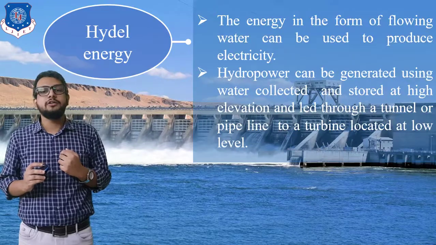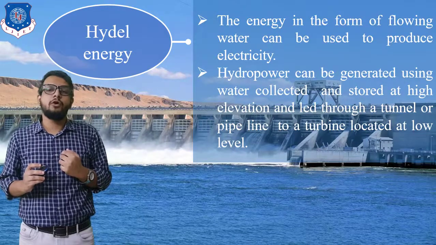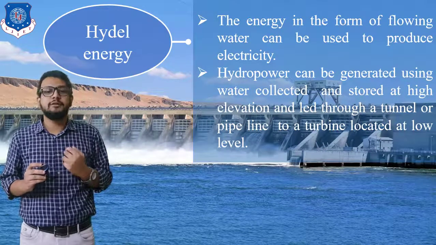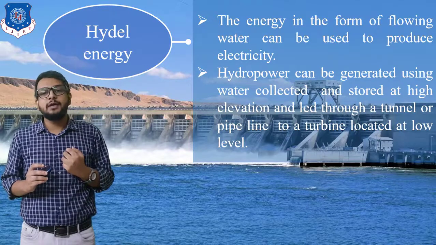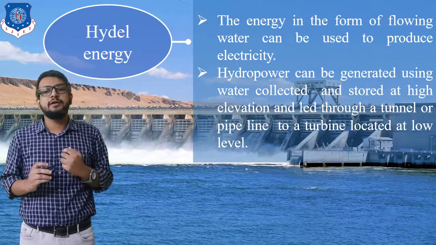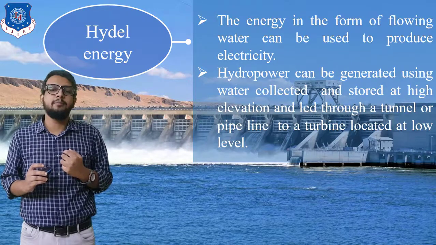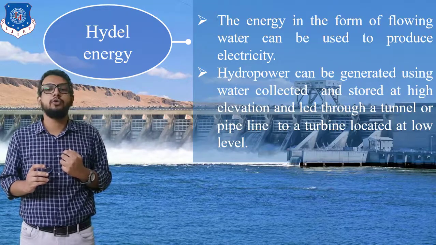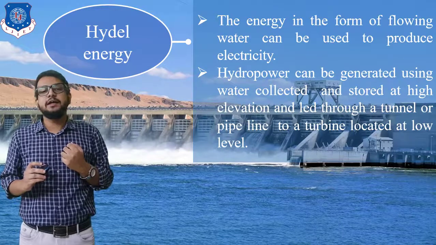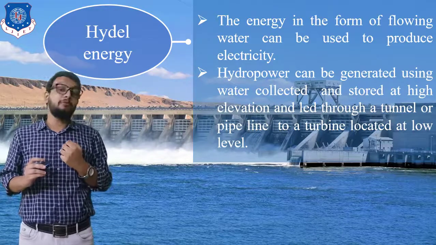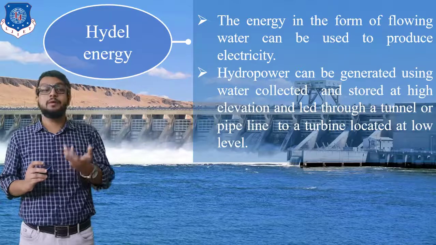In hydel energy, the energy is in the form of flowing water and can be used to produce electricity. Hydropower can be generated using water collected and stored at high elevation and led through a tunnel or a pipeline to a turbine located at a low level. So basically this indicates a hydroelectric power plant. The best example is the Narmada Dam.